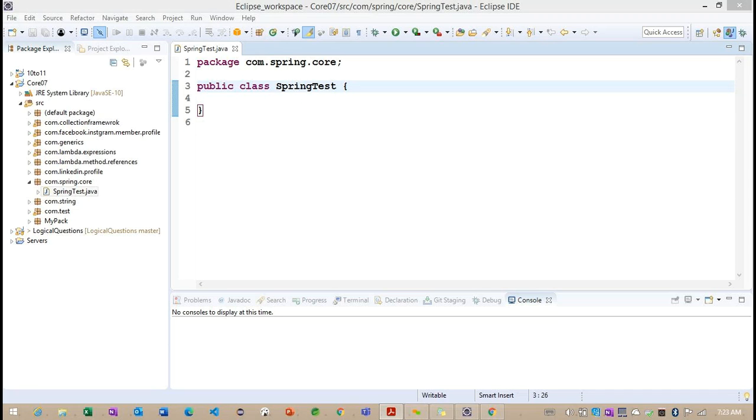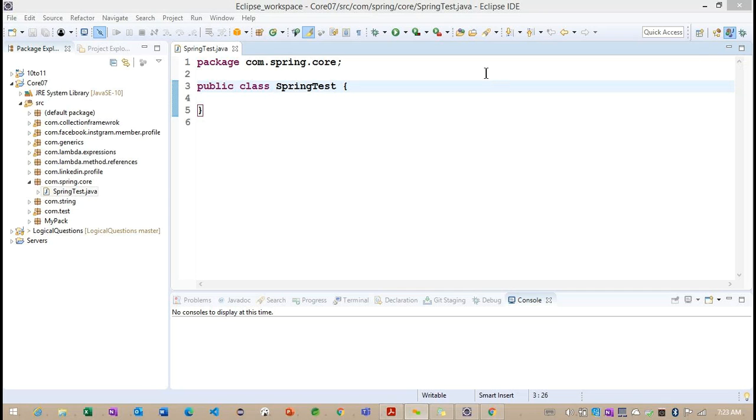So these are the main features we are going to get from the Spring framework: lightweight, dependency injection, AOP, and the container.